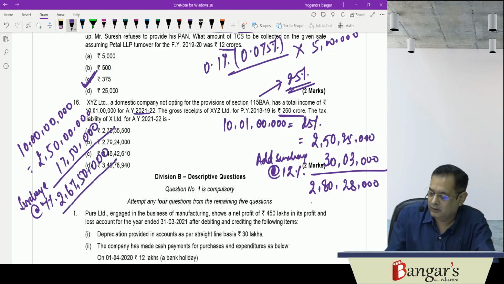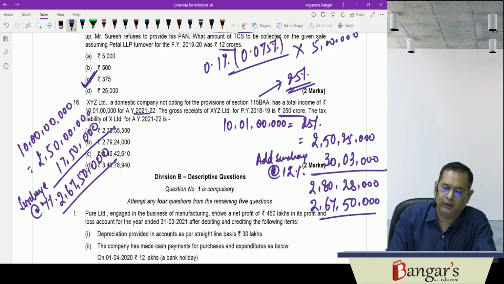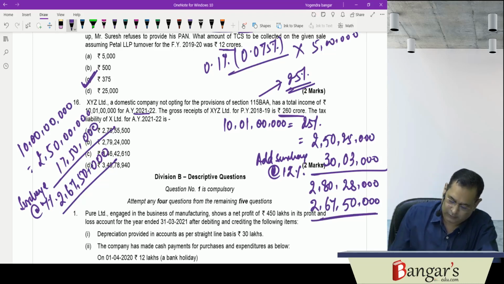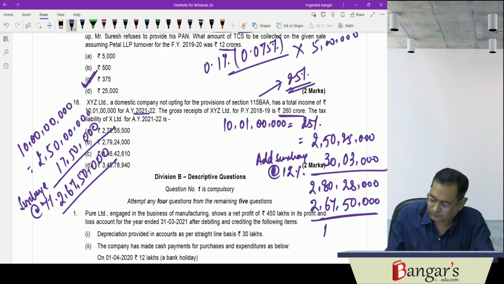Now here the increase in income is just by rupees 1 lakh, but the liability has increased by more than that amount. In comparison to the income of 10 crore, we have to pay tax of 2 crore 67 lakh 50,000. But on 10 crore 1 lakh, our liability is increasing by more, so we will be providing the marginal relief. So here minus 280, 28. So this is the increase in tax liability, 12 lakh 78,000.